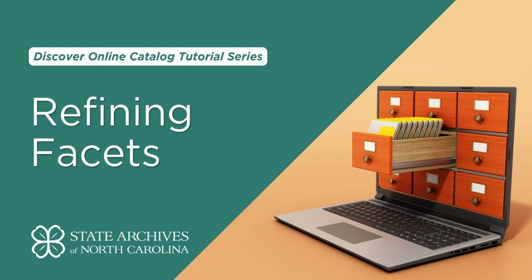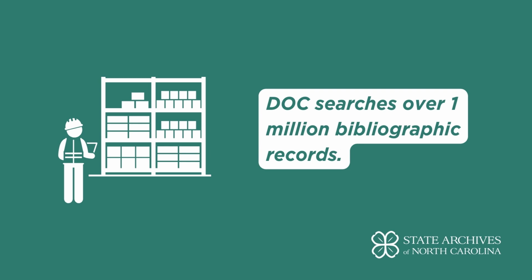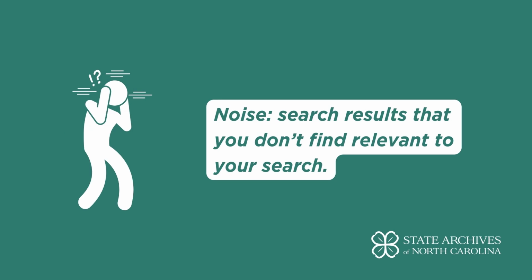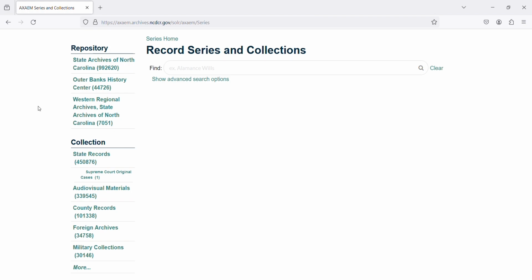In this video, we cover the facets that are available for narrowing your search in DOC. DOC searches a huge number of bibliographic records, and often the search results can be overwhelming, containing a lot of what we call noise. That is, search results that the algorithm thinks are relevant to you, but you know immediately are not. We go over how to interpret your search results in another video.